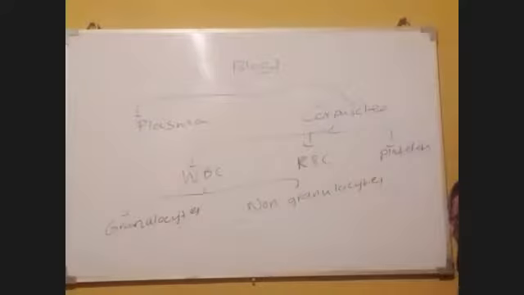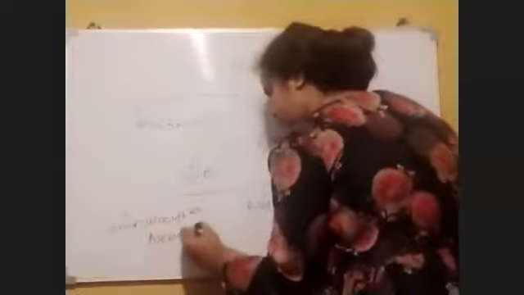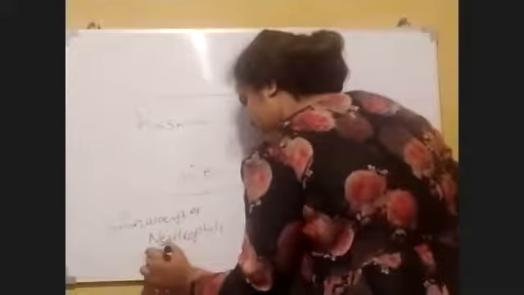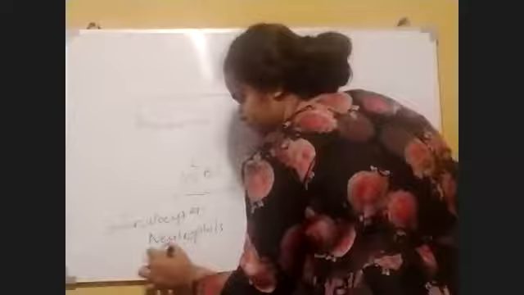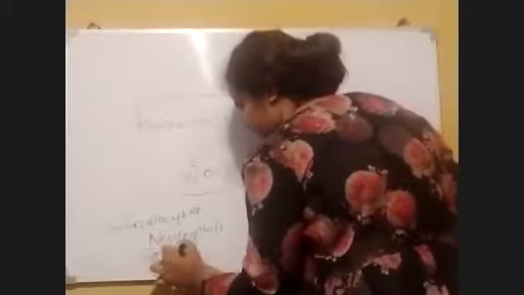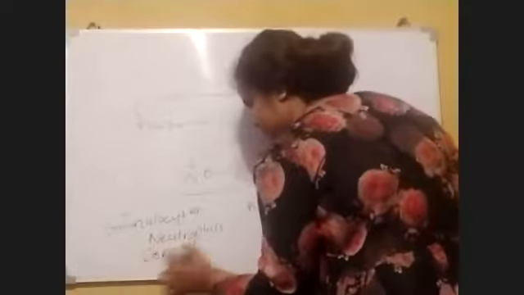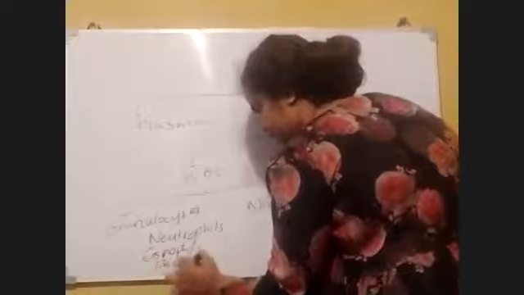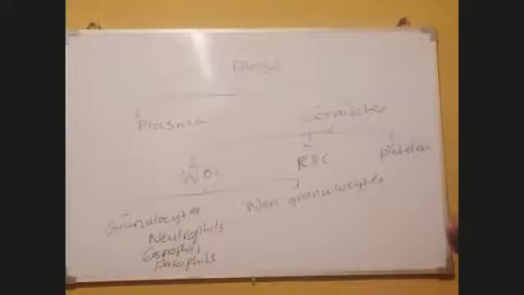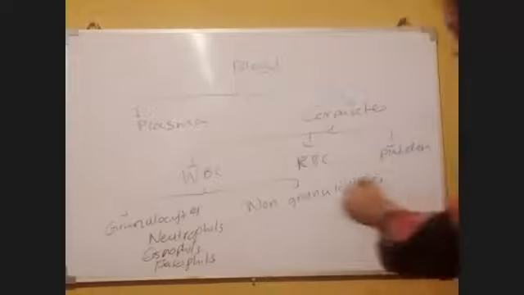There are three types of granulocytes: neutrophils, eosinophils, and basophils. The non-granulocytes are lymphocytes and monocytes.